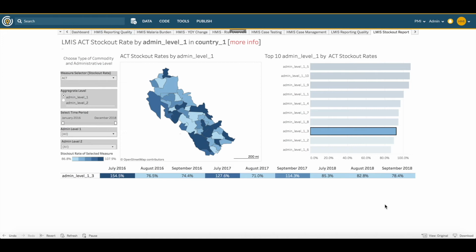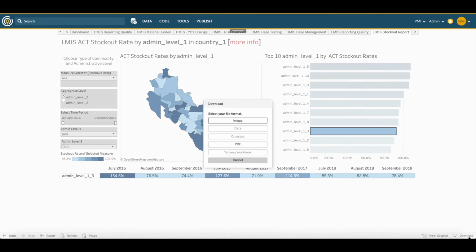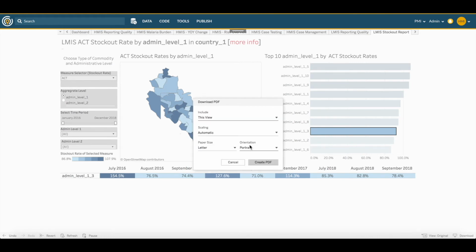If you would like to have a copy of these visualizations, you can download or print the maps and charts from the dashboards. To download the visualizations, navigate to the bottom right corner of the report. You'll see a small button labeled Download. Click on the Download button, and then choose the file format you would like to download to your computer. For this example, I'll select PDF.